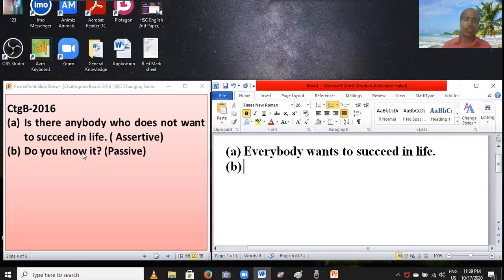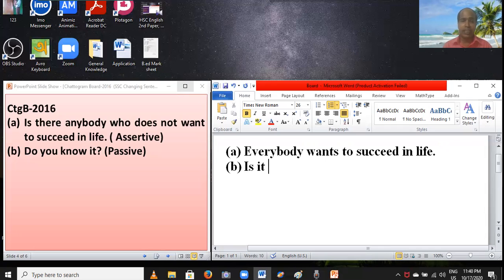Dear students, notice carefully: here "it" is the object in this sentence. So you have to set is. And then this is the subject, "you", and this is the verb, "know", and "it" is the object. So you have to set the object as subject, it.